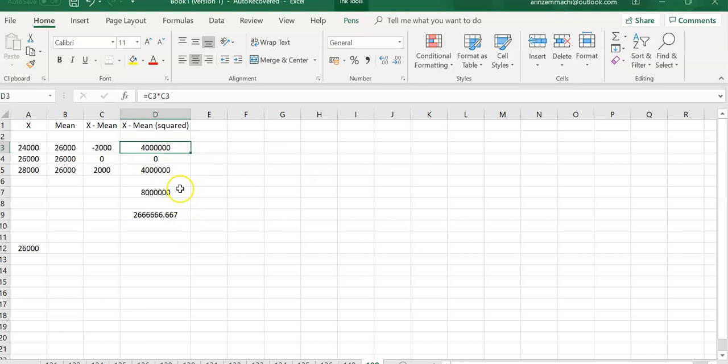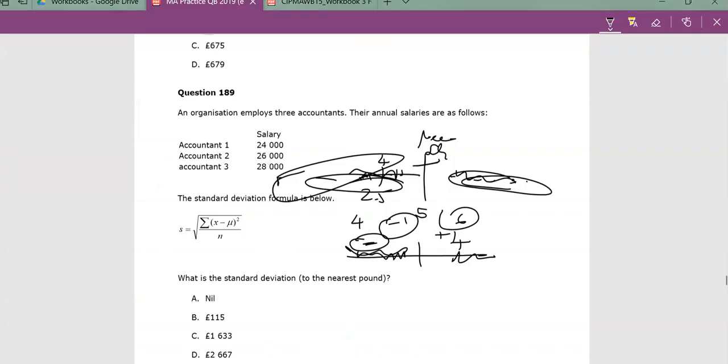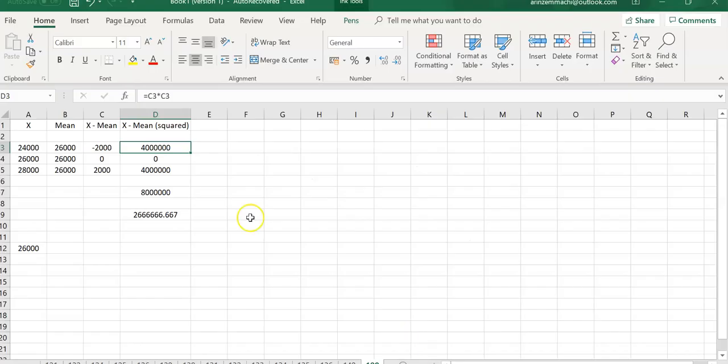We square everything. And then it tells us to add it all up, and that's what you see here, this sum sign of x minus mu squared. Sum up all the x minus mu squareds. So we do all that and we get the 8 million. Then take that and divide by the number of items, 3, and put this figure in your calculator to find the square root. So find the square root of 2.666 million, and you should arrive at